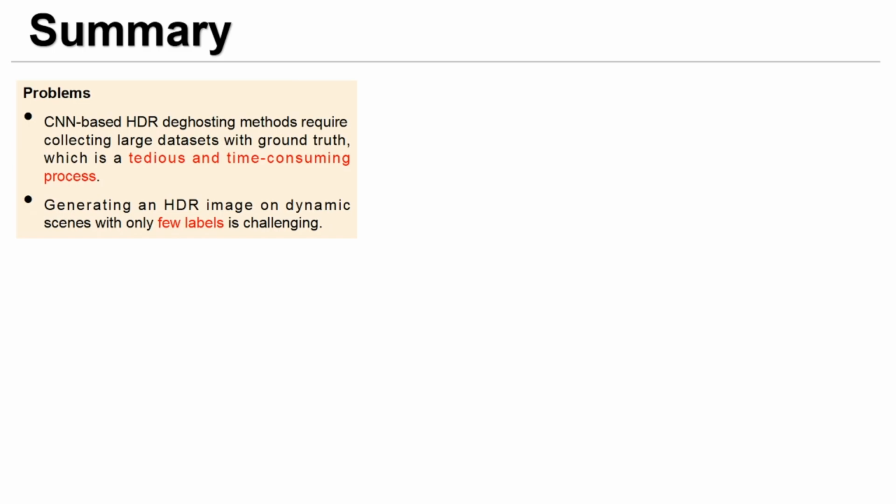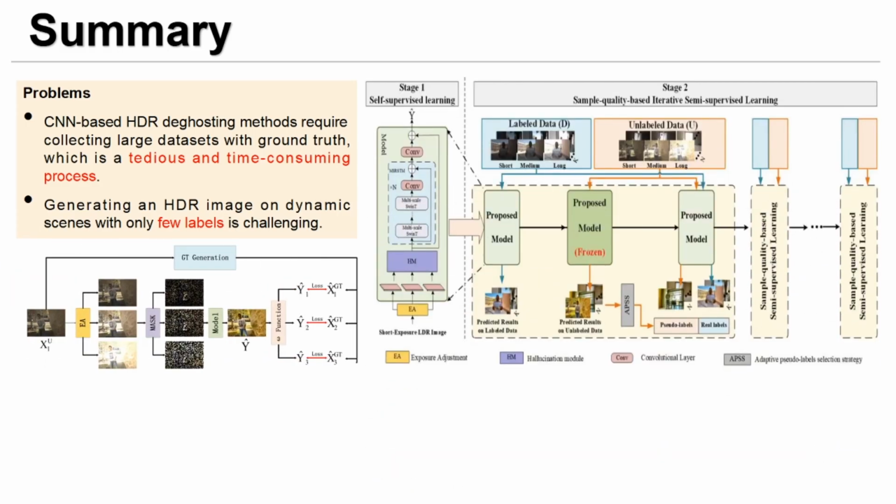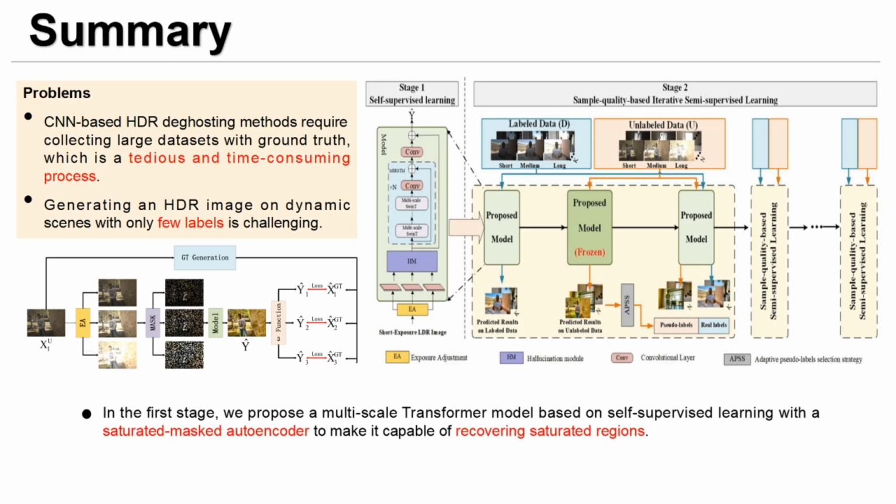To generate an HDR image on dynamic scenes with only few labels, we propose a novel semi-supervised approach to realize few-shot HDR imaging via 2 stages of training. Unlike previous methods, directly recovering content and removing ghosts simultaneously, which is hard to achieve optimum, we first generate content of saturated regions with a self-supervised mechanism and then address ghosts via an iterative semi-supervised learning framework.